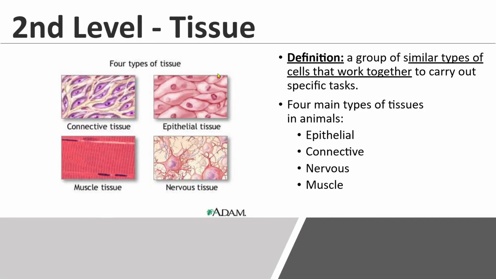The second level is what we call a tissue. The definition of a tissue is a group of similar types of cells that work together to carry out specific tasks. So if you take a bunch of cells and they work together, we create a tissue. Epithelial tissue could be a bunch of skin cells working together. Muscle tissue, a bunch of muscle cells working together. Nervous tissue, a bunch of nerve cells working together. Truly kind of cool. So tissues are a group of similar cells working together.